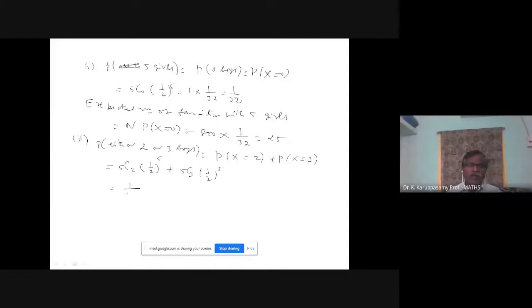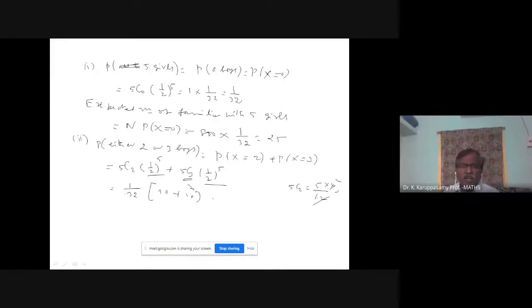So 1 by 32 you can take as a common factor outside. 5C2 value we have already obtained: 5 into 4 divided by 1 into 2, equal to 10. 10 plus 5C3 is also 10.